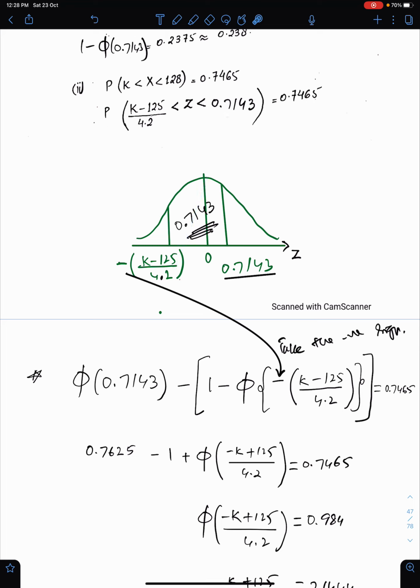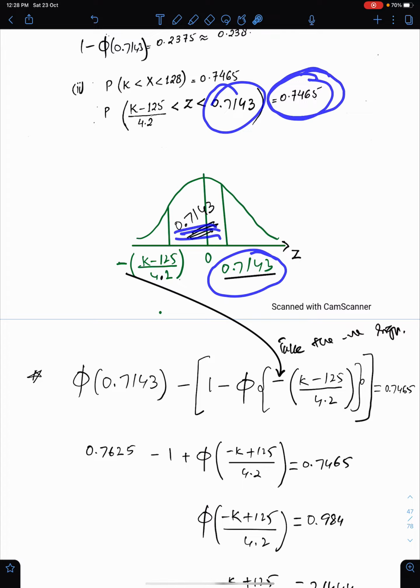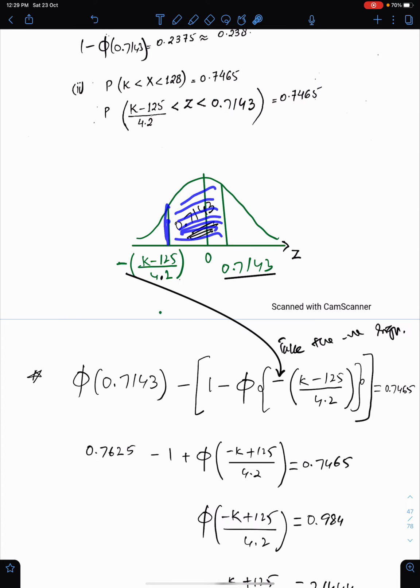Now, how do we know whether this is positive or negative? So first write this here. Now observe this probability and shade it. This probability is more than 0.5, so when you shade this, you get this thing. I mean, this thing is negative.